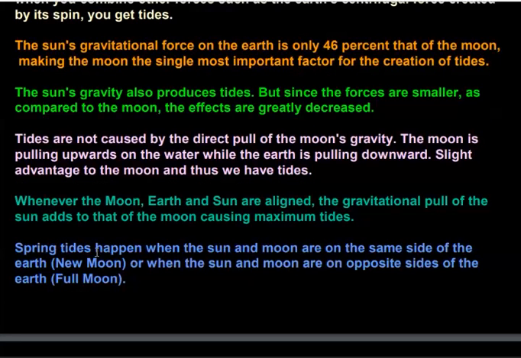Next, spring tides happen when the sun and moon are on the same side, so high tides rise up. So spring tides are high tides. Or when the sun and moon are on opposite sides of the earth, even then high tides rise.